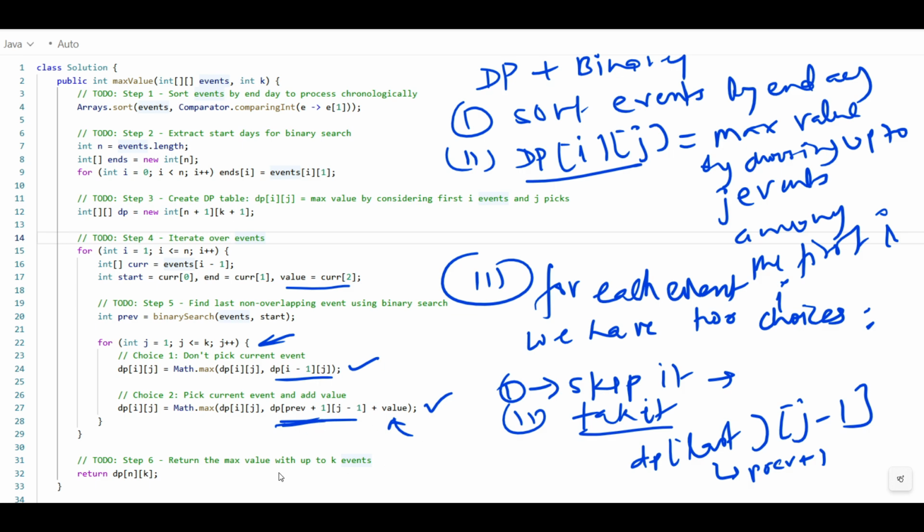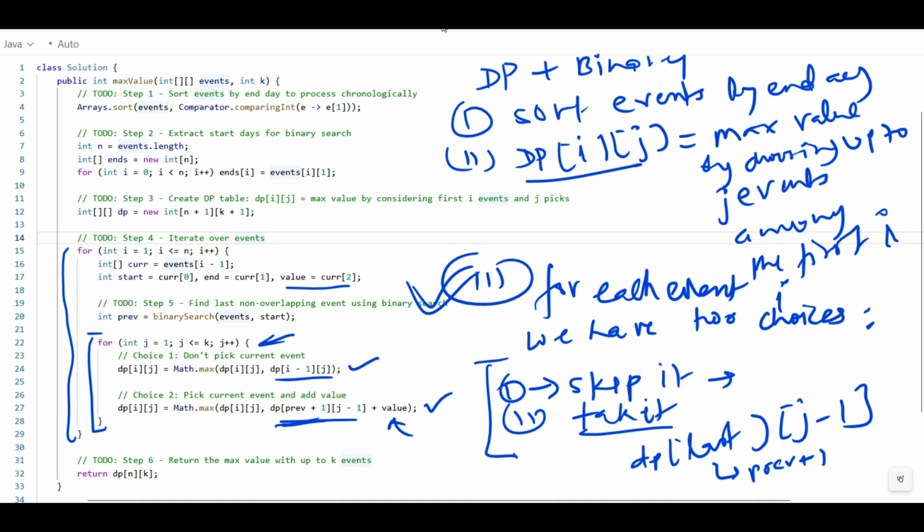We have to repeat step 3 in a for loop, for all the events up to k selections, either skipping or not skipping. So this will avoid checking every pair and improve the performance.